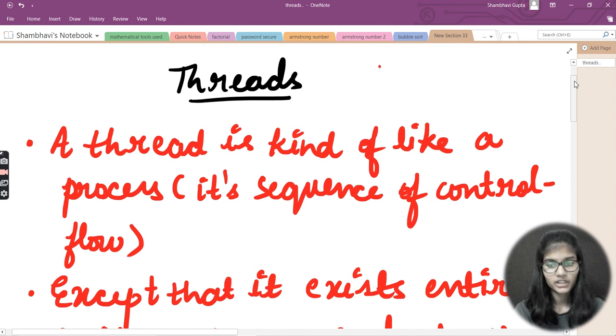From the next video, we'll be writing programs for threads. We'll see how to write a program for a thread, how to make a thread, and how to execute it. We'll also see what functionalities and functions we can perform and which we cannot perform, all in the next videos.